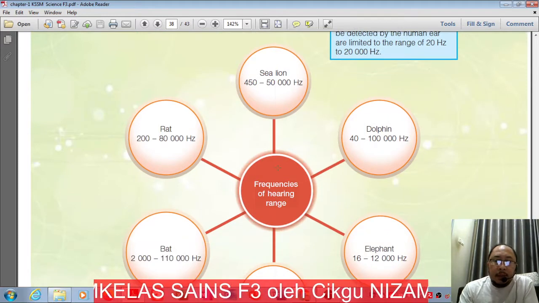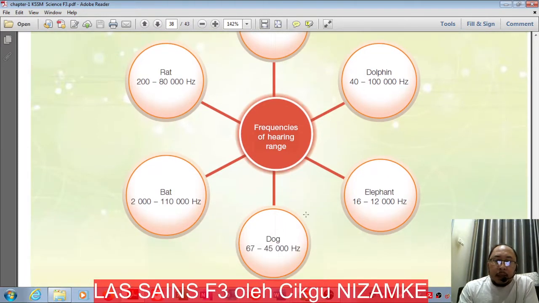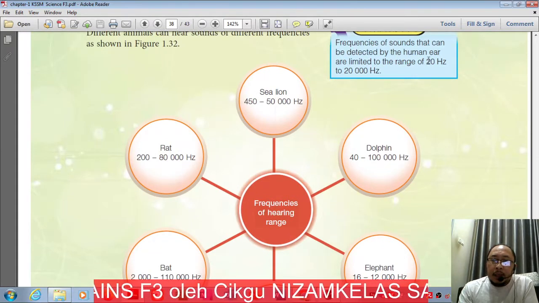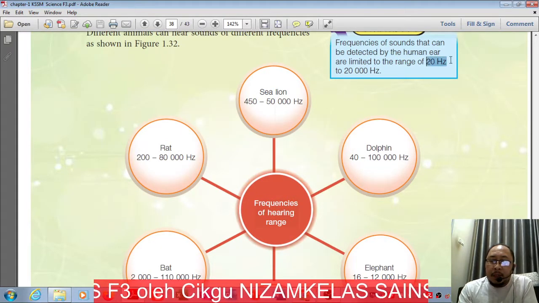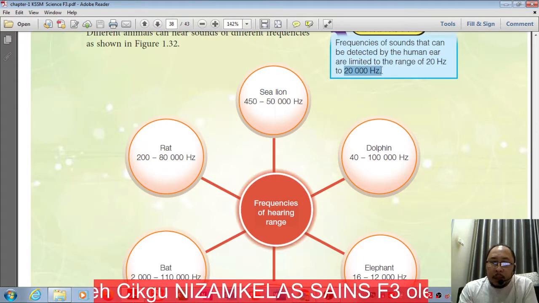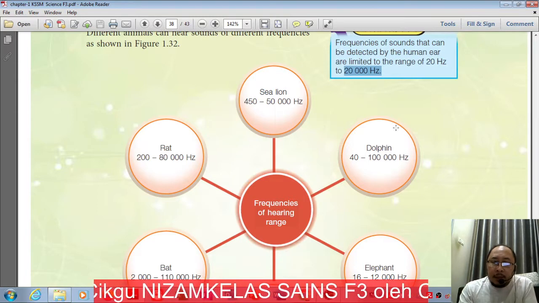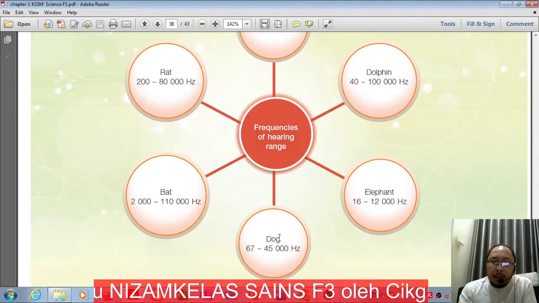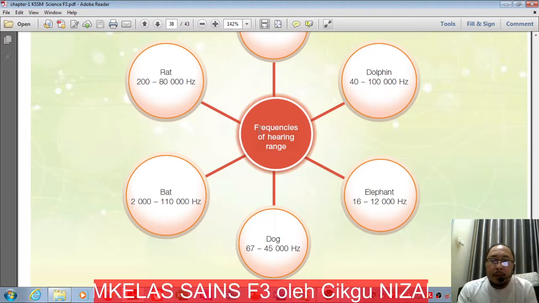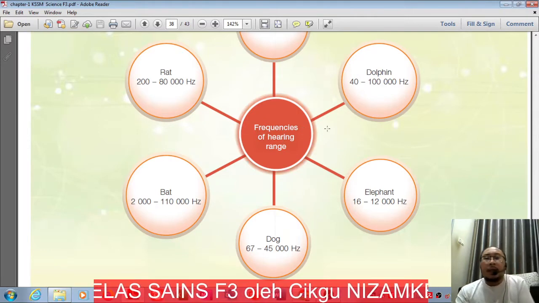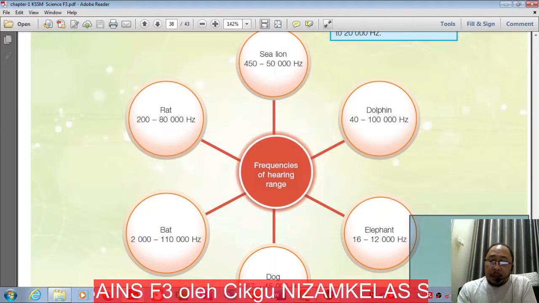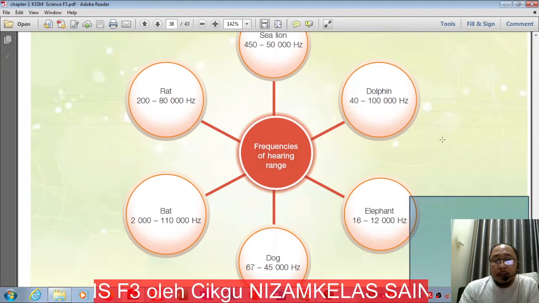Human beings have a hearing frequency range between 20 and 20,000 hertz, while sea lions, dolphins, elephants, dogs, bats and rats have different hearing frequency ranges. So this is about the hearing frequency range.